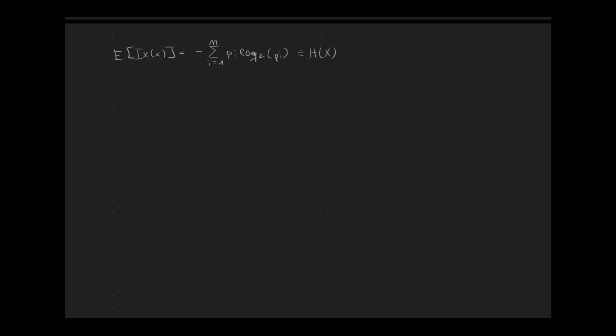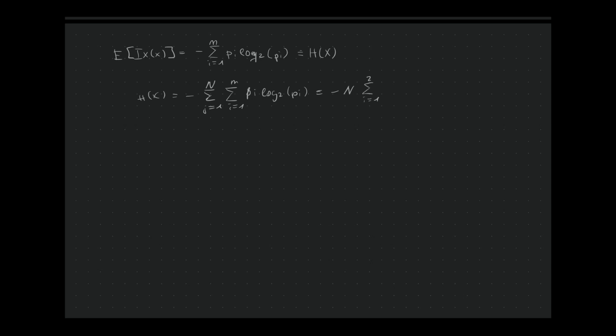Let's apply this formula to our fair coin thrown n times. So we have H(X) equal to minus the sum over j equal to 1 to n, and over i equal to 1 to n, of p_i logarithm base 2 of p_i. And since our probabilities do not depend on the index j, since every event is independent from each other, we can just write it as n, and then we write down our sum.